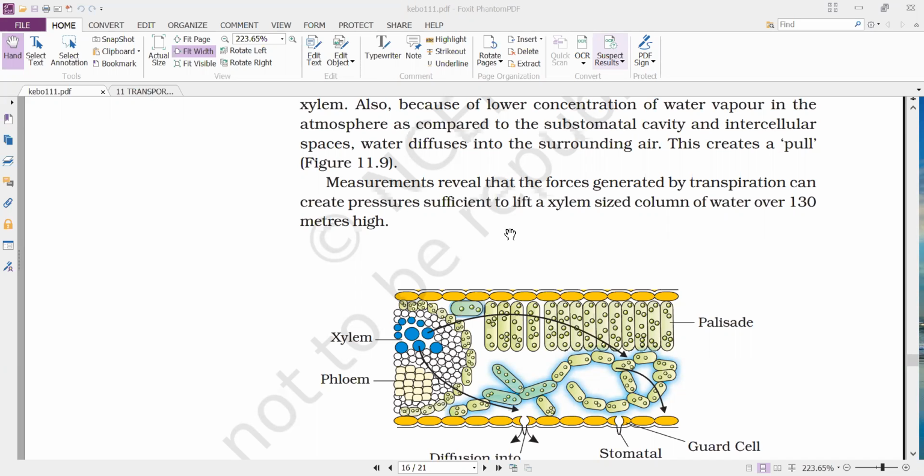So the major process involved in transportation of water within the xylem is transpiration, because transpiration can transport water up to the height of 130 meters. Here the transpiration pull is playing a major role in the transportation of water within the xylem.